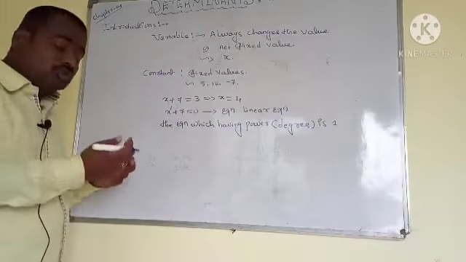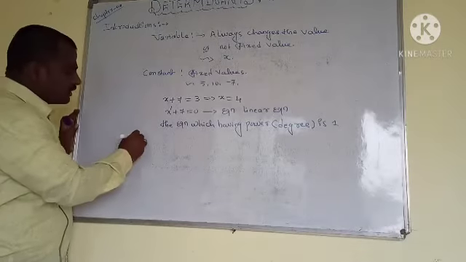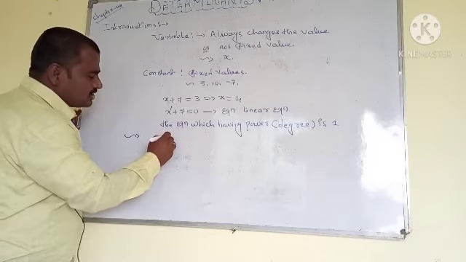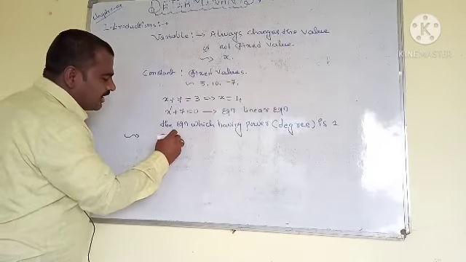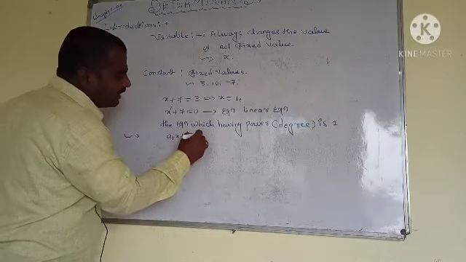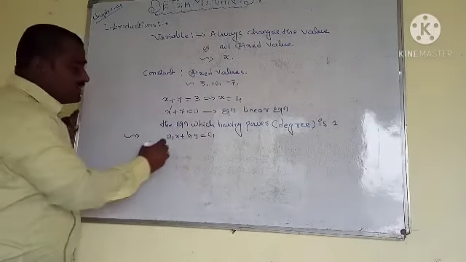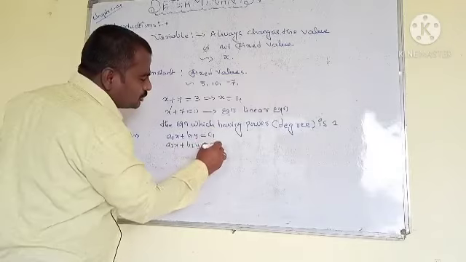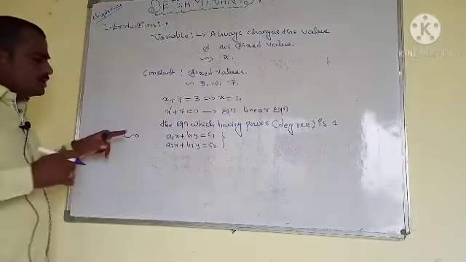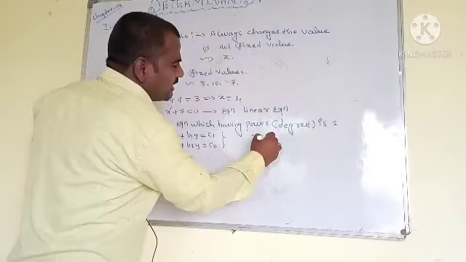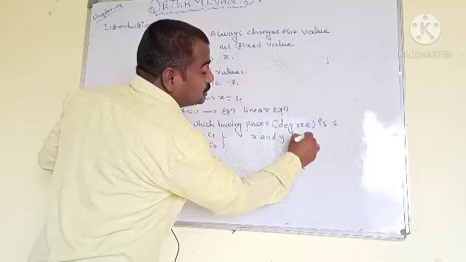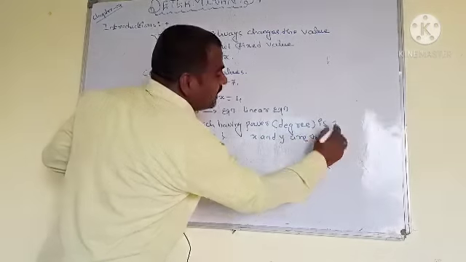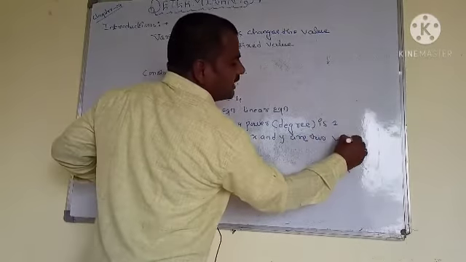Now I'm going to take another most important concept. Here, let me take a1x plus b1y is equal to c1, and a2x plus b2y is equal to c2. Look at these equations. Here x and y are two variables, alright?